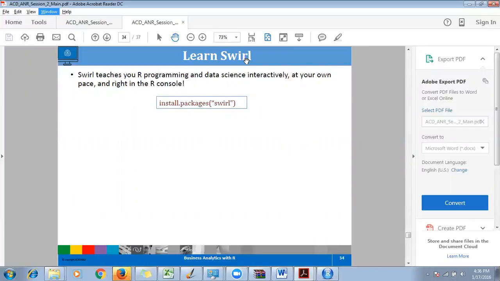It will be interactive mode where it will tell you to write something. You write something, it will correct. Then step by step you can learn R. Swirl can teach you how to write R programming, and it's an interactive console, so you can actually learn. But let's not do that, because first I need to tell you a little bit about R.